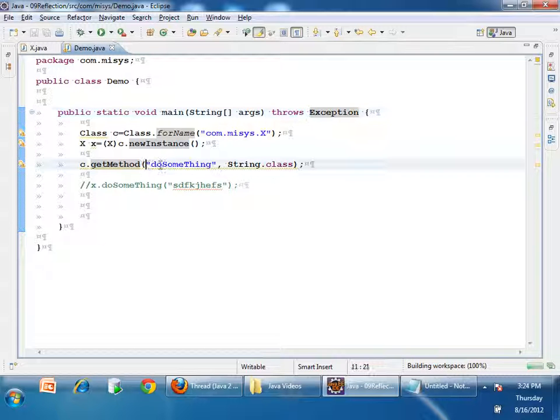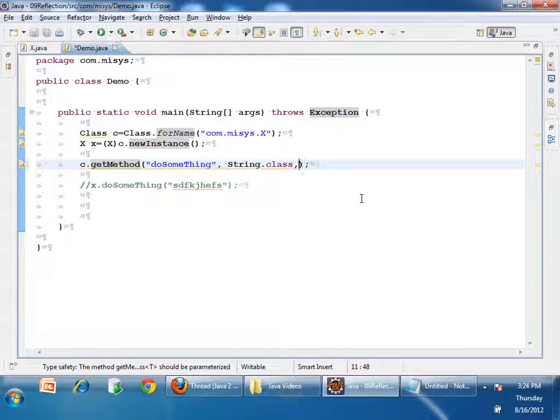What are the parameters for the getMethod method? The name of the method, then Class... parameter types. Class, not string. Suppose my doSomething is taking two parameters of type String, what should I do?